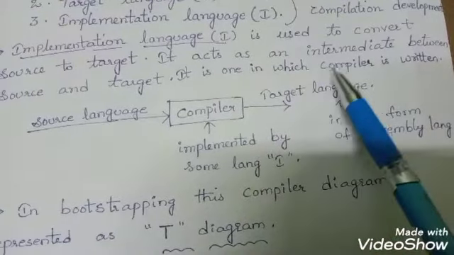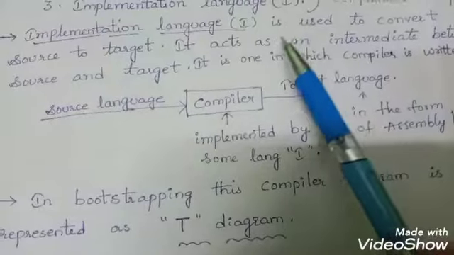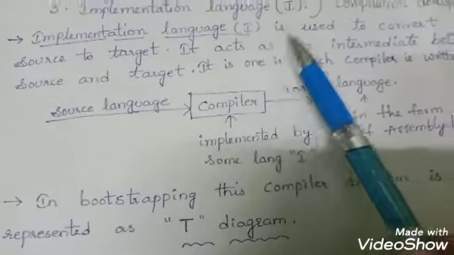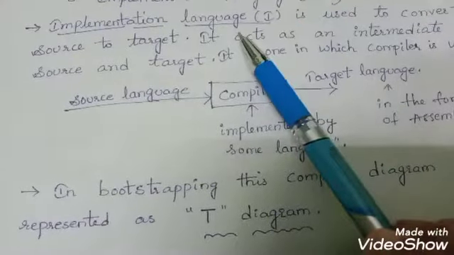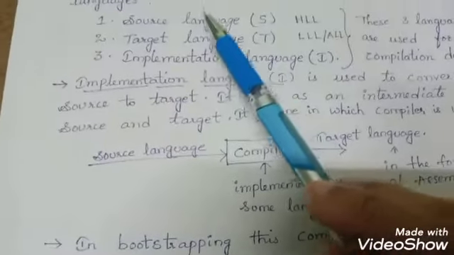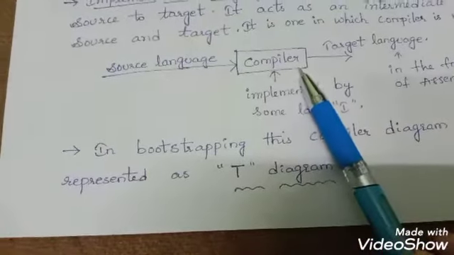It is the one in which the compiler is written. So implementation language is nothing but the intermediate language which we are using to convert this source language into target language. Here you can see the diagrammatic representation.